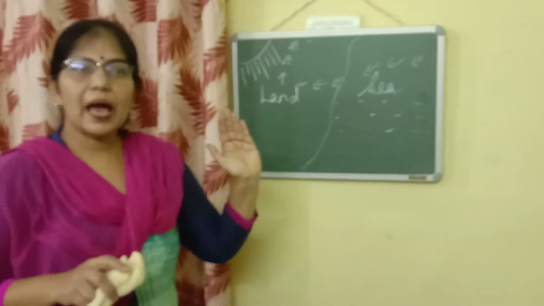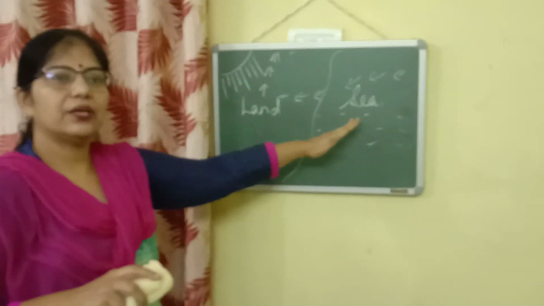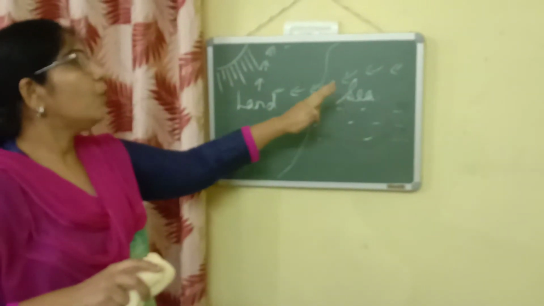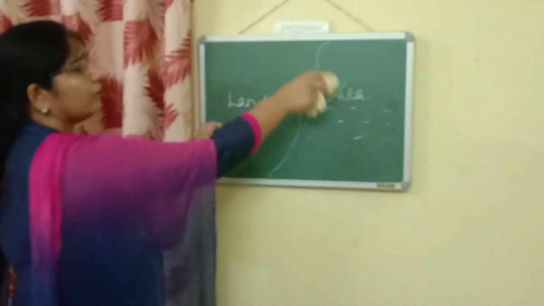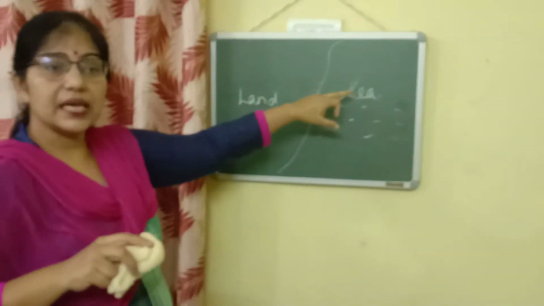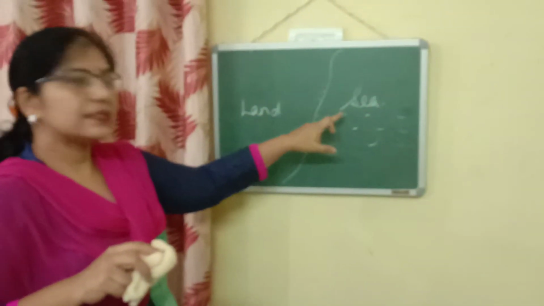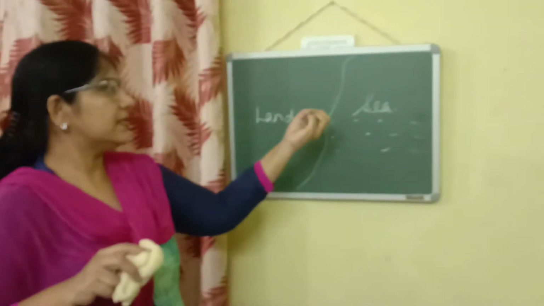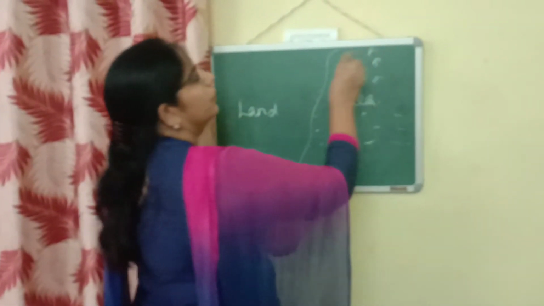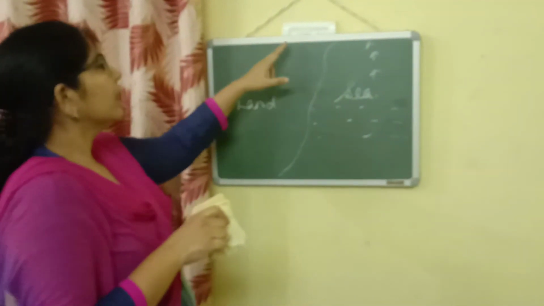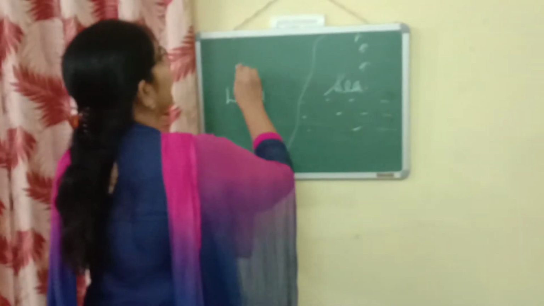Just the opposite happens during the night time. At night time, what happens? The land cools down faster as compared to sea. So at night time, the air above the sea is warmer as compared to land. Again, as the air is lighter over here, it will rise during the night time. Then what will happen here?